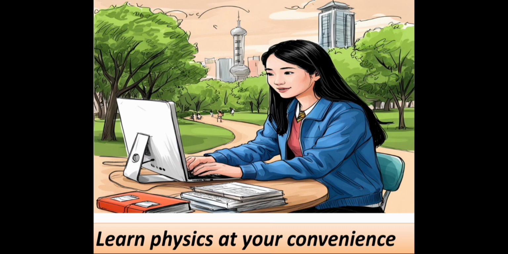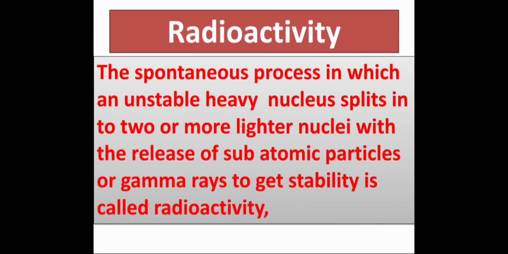Let us start our today's topic. The topic is radioactivity. The spontaneous process in which an unstable heavy nucleus splits into two or more lighter nuclei with the release of subatomic particles or gamma rays to get stability is called radioactivity. It is a natural process.